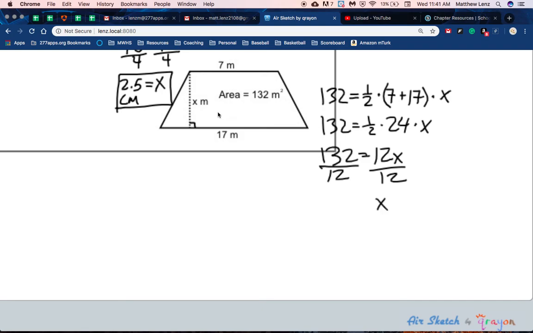It just becomes a one-step equation. And so you get 11 meters as your answer. Okay, good. Don't forget your labels here. But those are the two types of questions for 8.8, where you're asked to work backwards. Those are the two types of equations that you will see there.